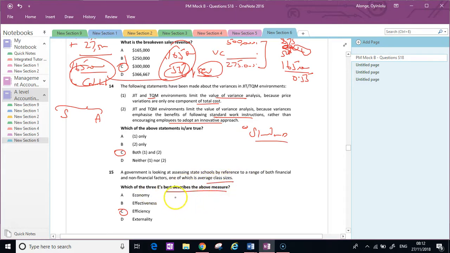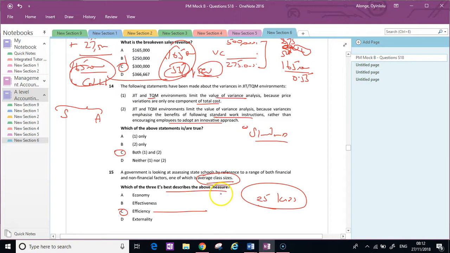Which of the three E's best describes average class sizes? I mean, just the average class size in itself doesn't tell us much. If I said to you that the average class size in a school was 25 kids, I don't know how that tells us about efficiency. I'm struggling with this one personally. I've looked at their answers.